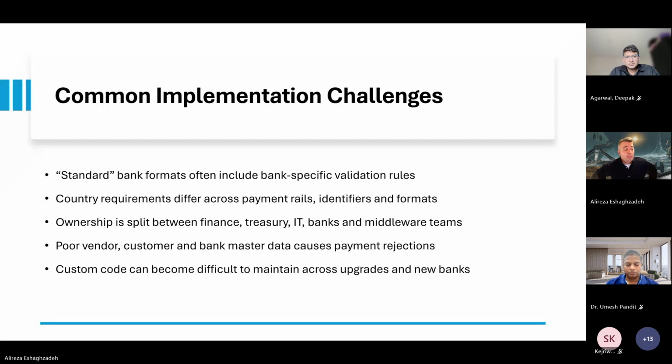So we also have common implementation challenges. Many bank integration issues are not caused by the file format itself. They come from unclear ownership, incomplete master data, missing status handling, and also over-customized design.